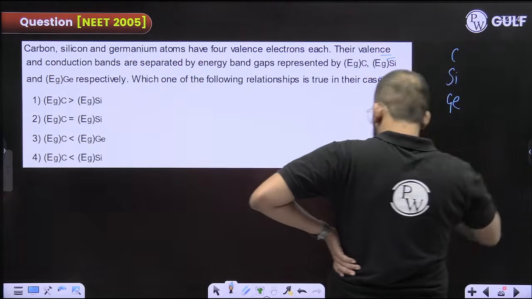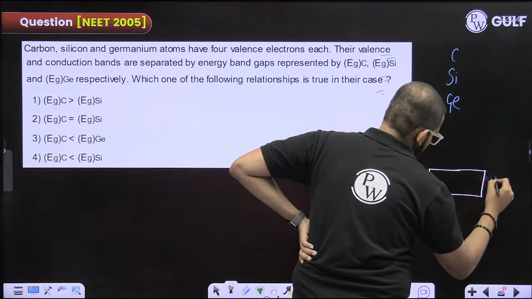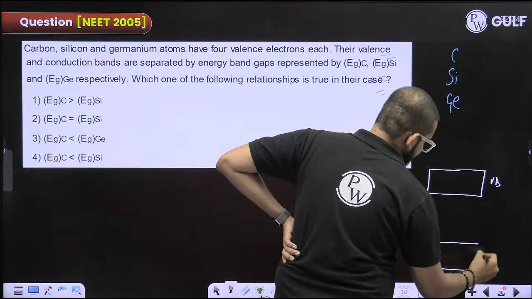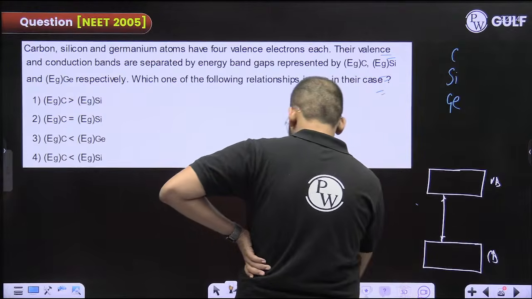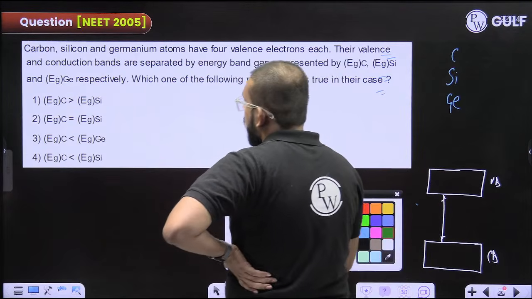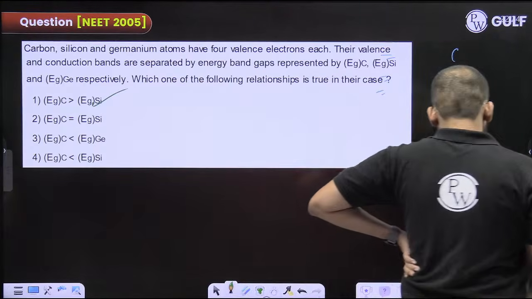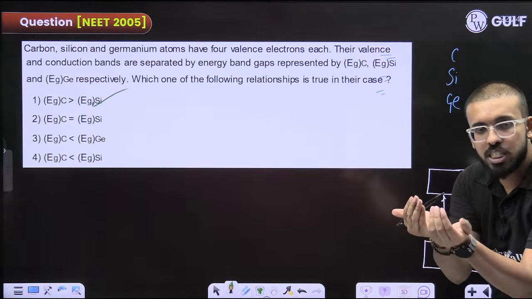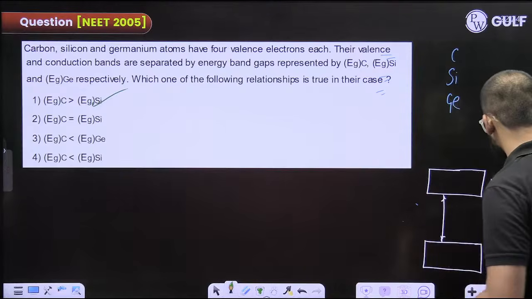Because in case of carbon, the valence band and conduction band have a large distance, so the energy gap of carbon is more than that of silicon. See, the valence shell of carbon is more closer to the nucleus as compared to the other two.